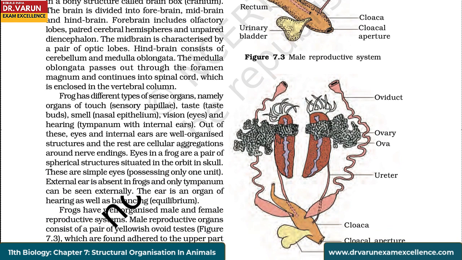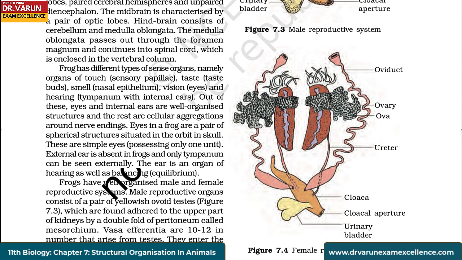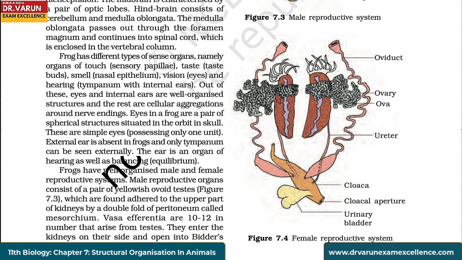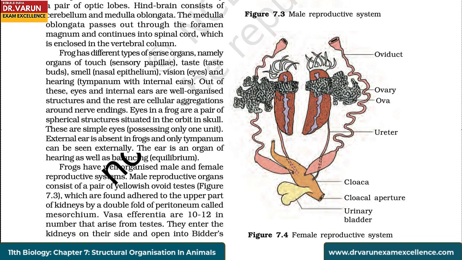Frog has different types of sense organs, namely organs of touch, sensory papillae, taste buds, smell, nasal epithelium, vision, eyes, and hearing, tympanum with internal ears. Out of these, eyes and internal ears are well organized structures, and the rest are cellular aggregations around nerve endings.